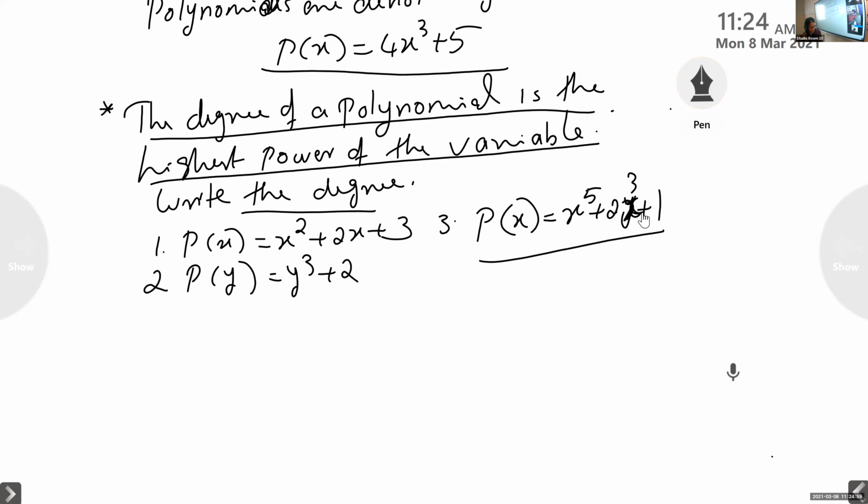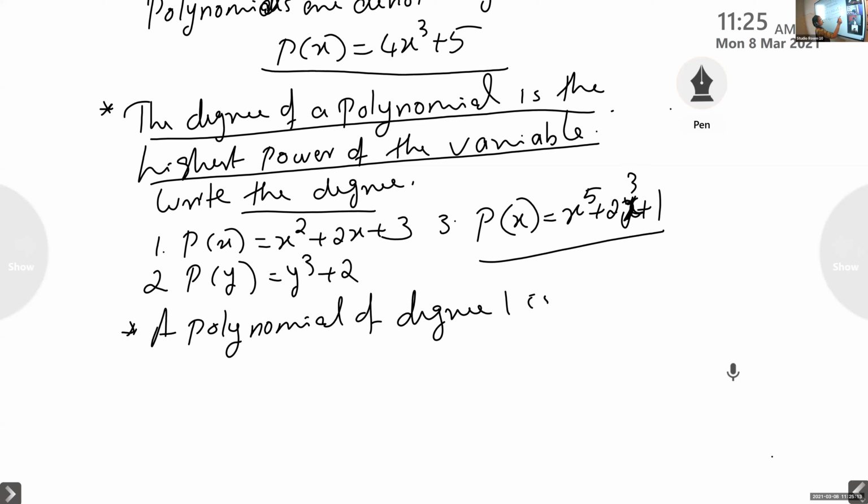So write the next sentence: a polynomial of degree 1 is called a linear polynomial.